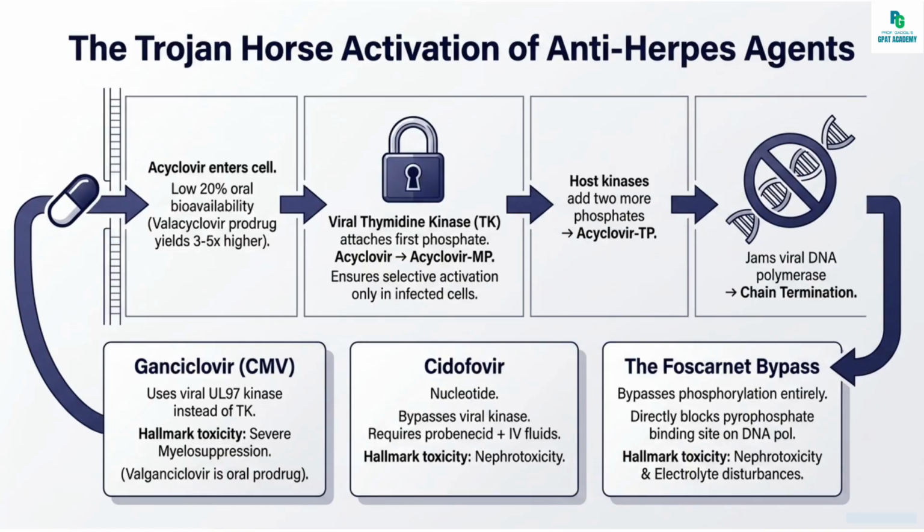Foscarnet has a unique mechanism of action. It is not a nucleoside analog and directly inhibits the viral DNA or RNA polymerase by blocking the pyrophosphate binding site. It does not require phosphorylation. Spectrum: acyclovir-resistant HSV, ganciclovir-resistant CMV. Toxicity includes nephrotoxicity and electrolyte disturbances. Metabolically, it's a pretty dirty drug.